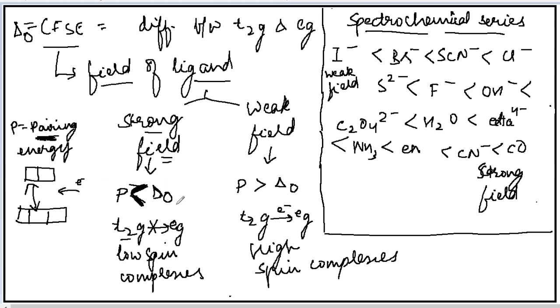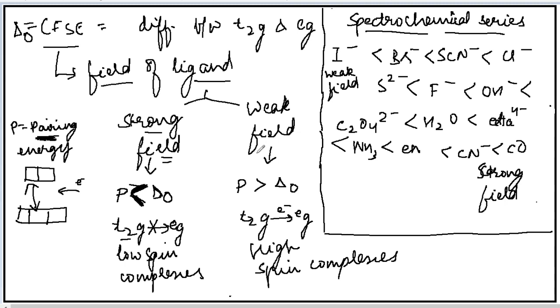So if delta O is increasing, then surely it is possible that the electron will not jump from T2G to EG. Instead of jumping, the electron will pair itself. I will take some example also in the next case to explain this. So this is the low spin complexes. When the electrons are present in the lower orbital only, that is the T2G orbital, they are known as low spin complexes.